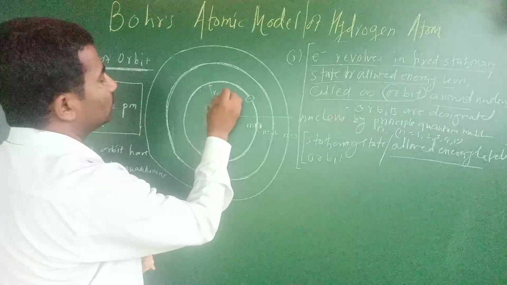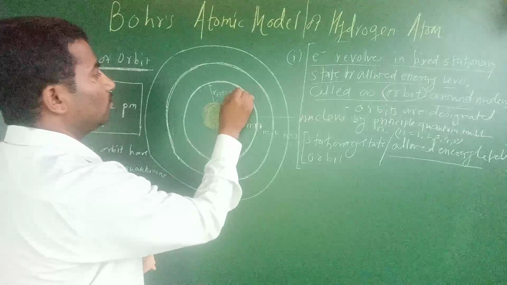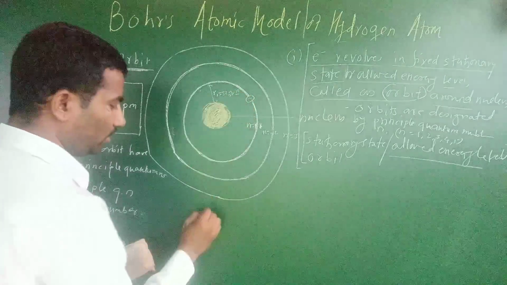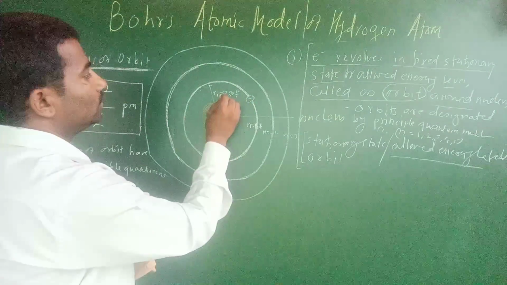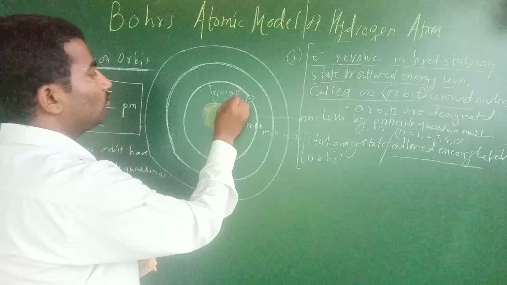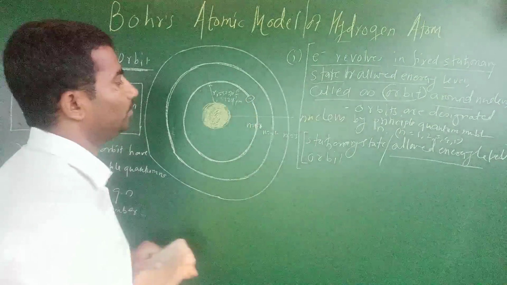R1 is equal to 52.9 into 1 square upon Z, and for the hydrogen atom Z is 1, so it is 52.9 picometer.